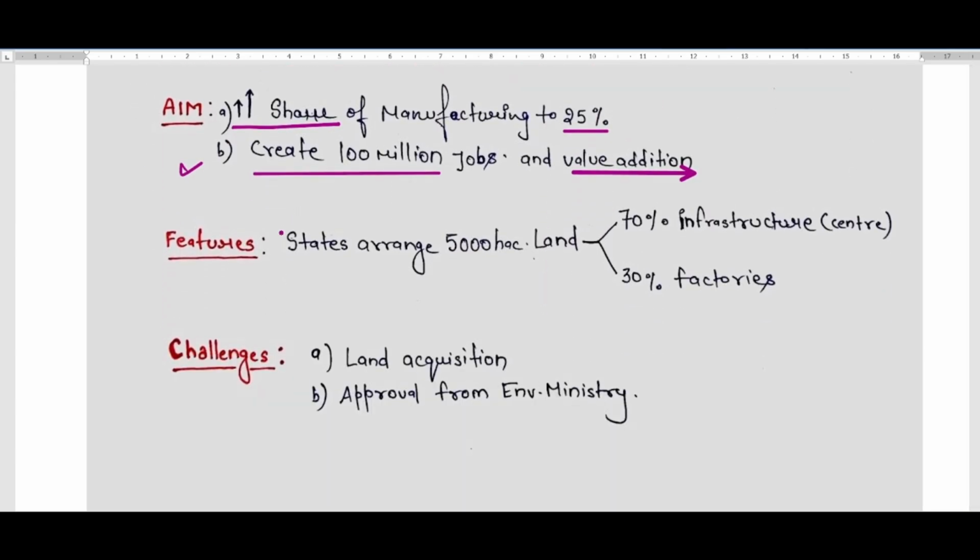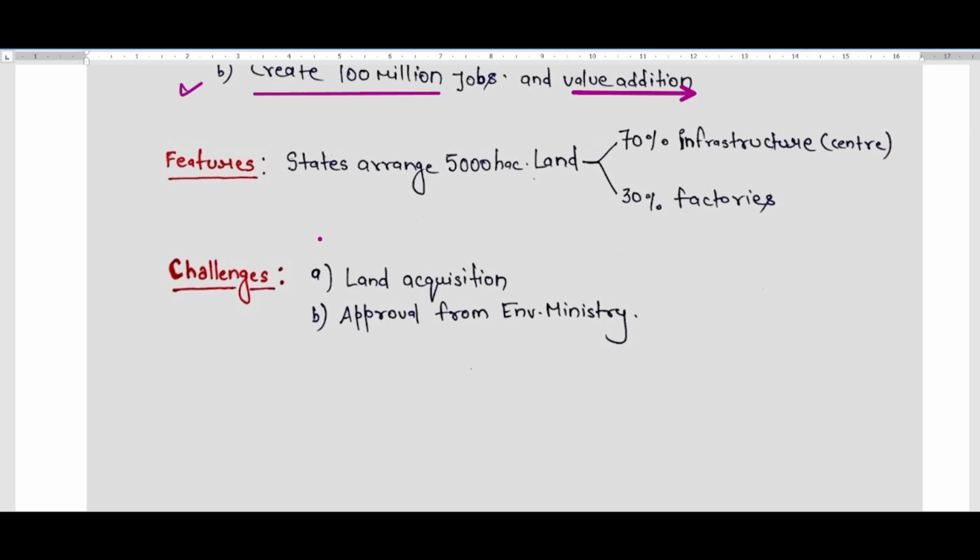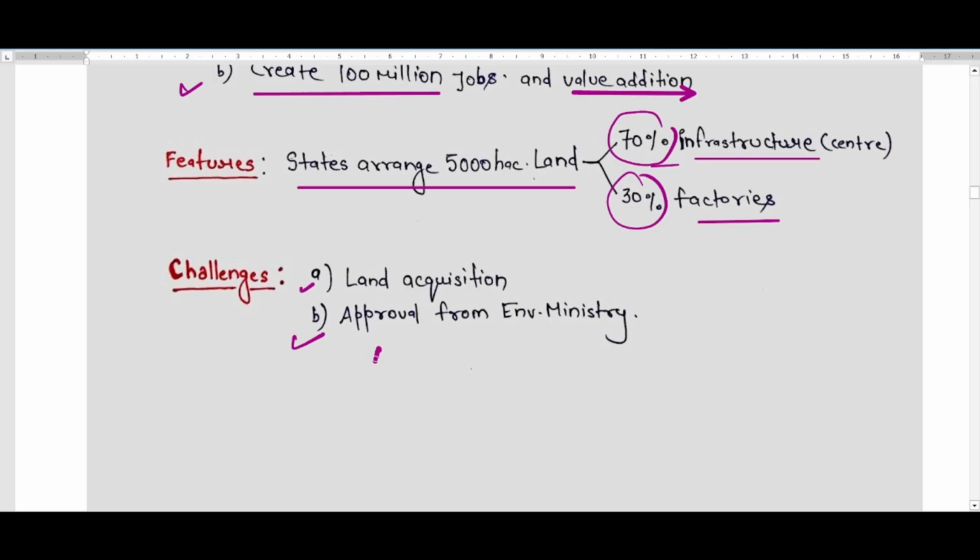As for the features of this scheme, the National Manufacturing Policy, the state had to arrange 5,000 hectares of land, and that land was further divided into 70% and 30%. The 70% of the 5,000 hectares was dedicated to infrastructure creation, and the 30% to factory establishment. There were some challenges in this scheme. First was the land acquisition problem, and the second was approval from the Environmental Ministry. We have studied this in the environmental impact assessment. So these were the challenges that this scheme faced.